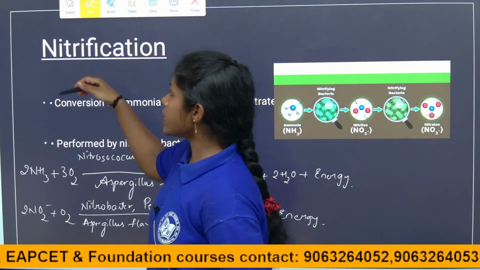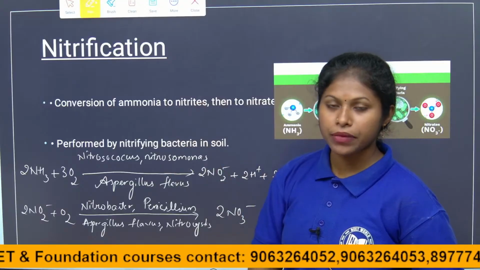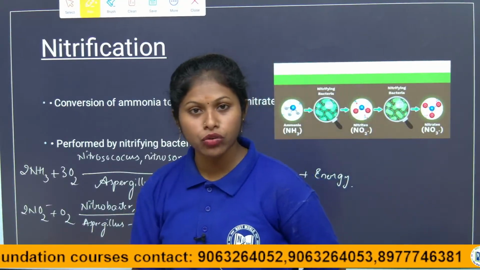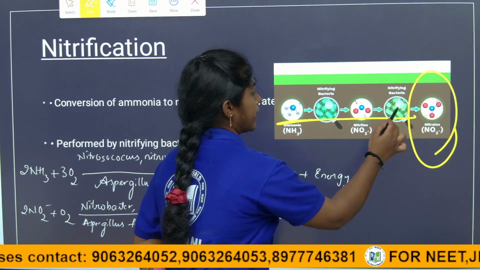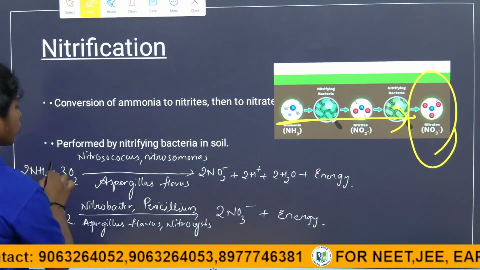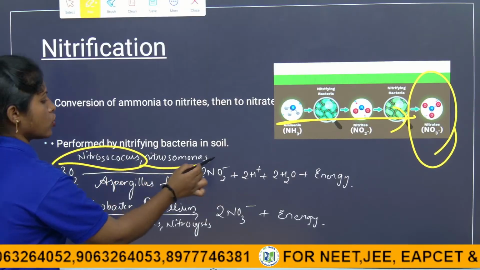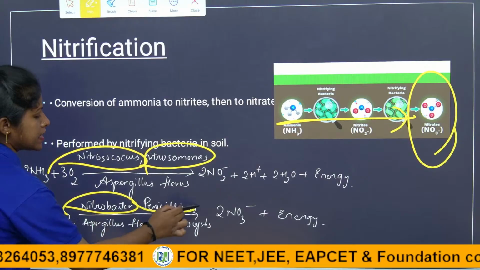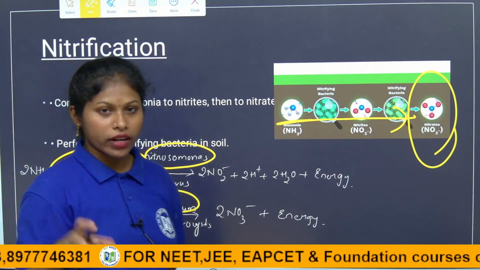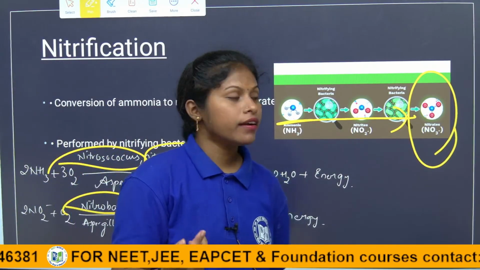Here we see what nitrification is. Nitrification is nothing but the conversion of ammonium into the product of nitrates with the help of nitrifying bacteria. What are the bacteria involved here? Nitrosococcus, Nitrosomonas, and Nitrobacter and Penicillium. With the help of these microorganisms it will get back into the nitrites.